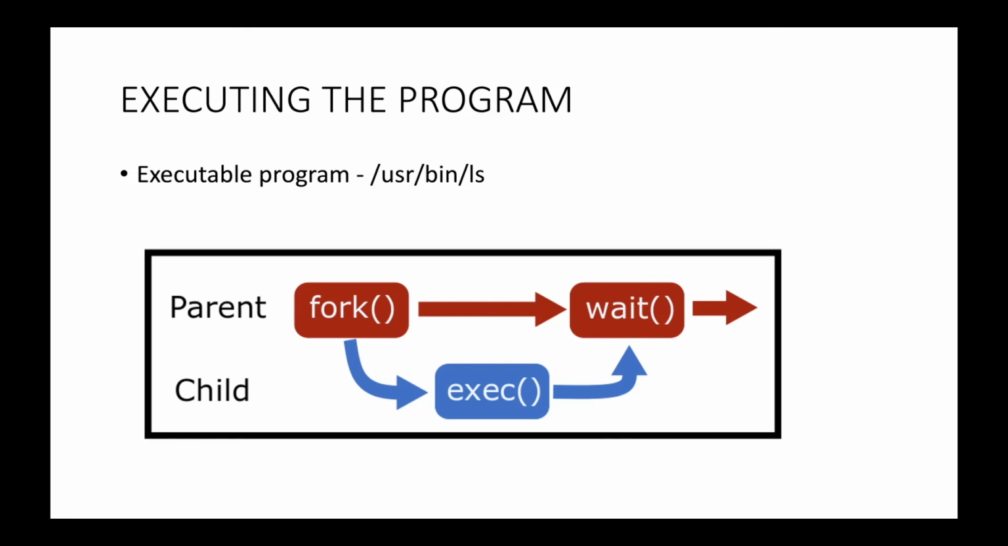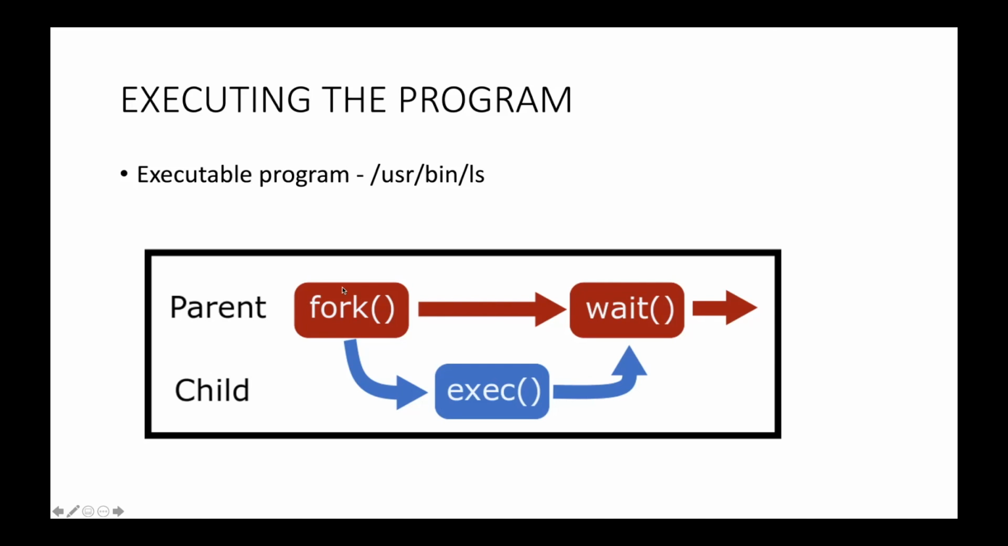Once the shell program has found the location of the program, after that it will execute the program. For example, let's say here the executable program for the ls command is /usr/bin/ls, right? So this is where the executable program is actually present. Now the shell has to execute this program. Now how will it do this?